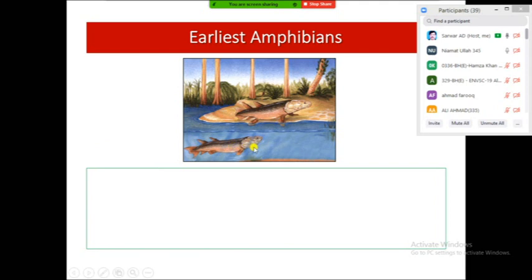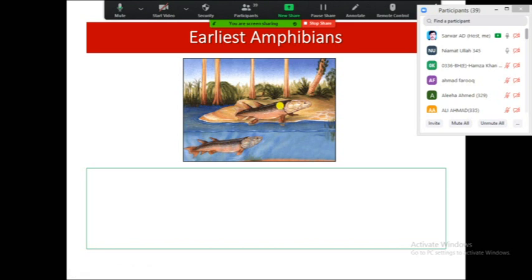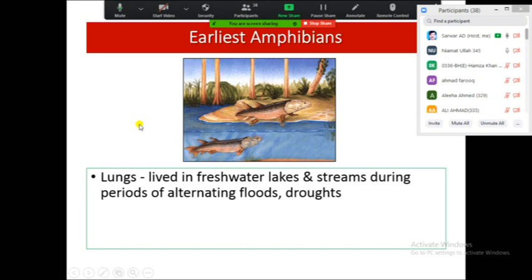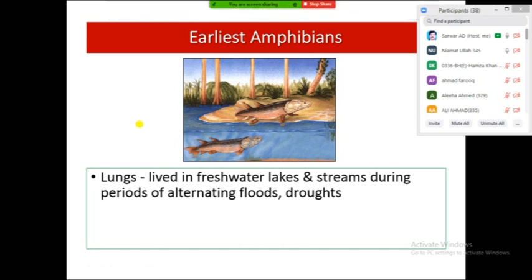When these lobe-finned fish were in the water body, they were using their fins for movement and for stabilizing purposes in the water. But when they were on land for a short period, moving out from the water onto the land, they used their fins for paddling, or for moving on the land, with these fin-like structures which further changed into limb-like structures. The next thing, they developed the simplest type of lung in their body.